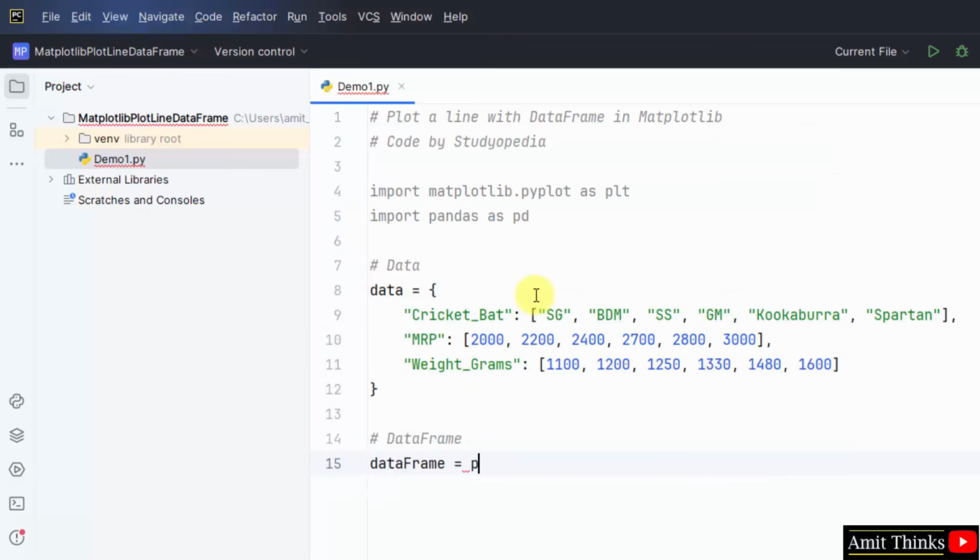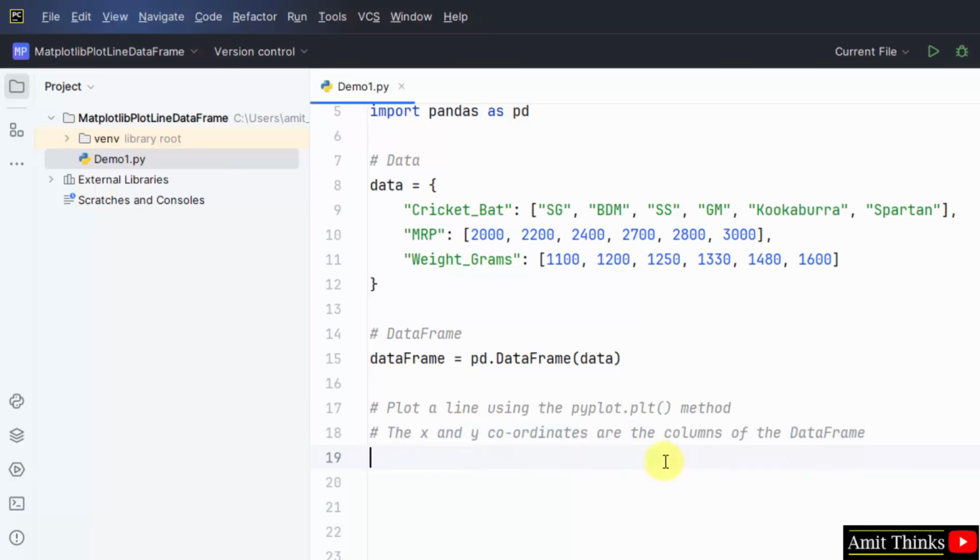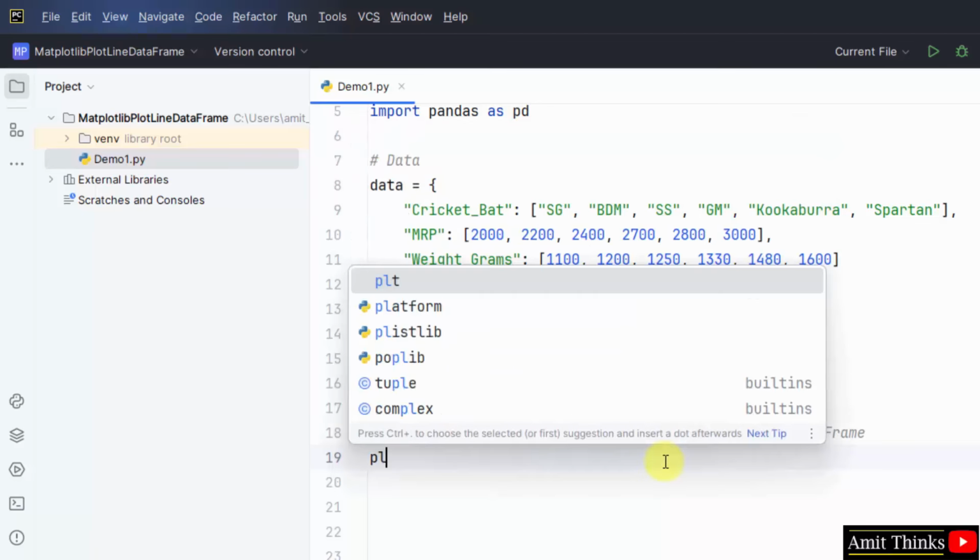We will create a new object and mention pandas, that is pd.DataFrame. Within the brackets mention the data. That's it. We have added the data here. Now we have a data frame. We will add this data to our x and y coordinates. The x and y coordinates are the columns of the data frame. I told you. So out of the 3 columns, we will add 2 of them as an input.